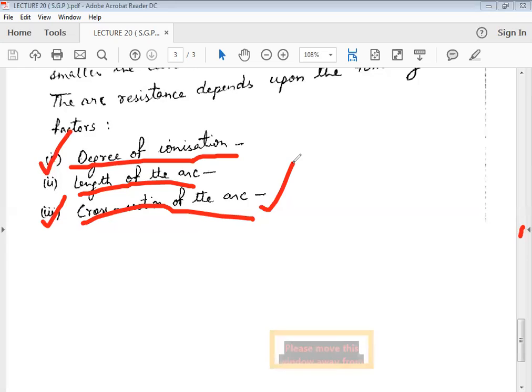So these are the three points which we have to remember, on how the resistance of the arc gets increased so that the value of current flowing before the arc is interrupted stays within reasonable limits, because the amount of heat generated by it may damage the circuit breaker also.